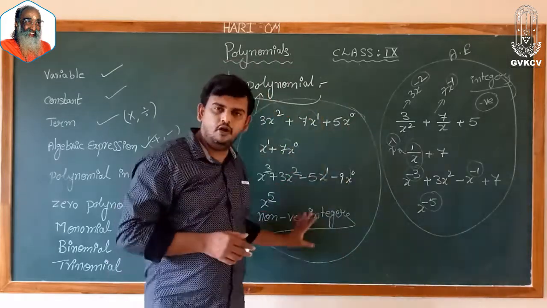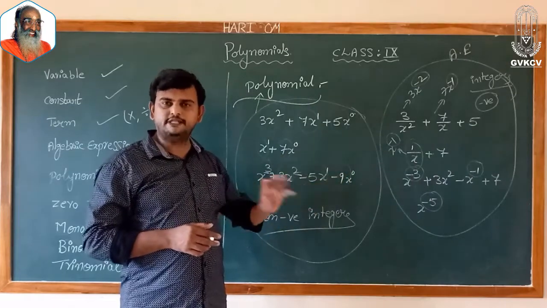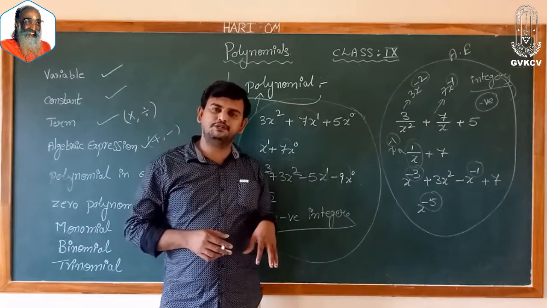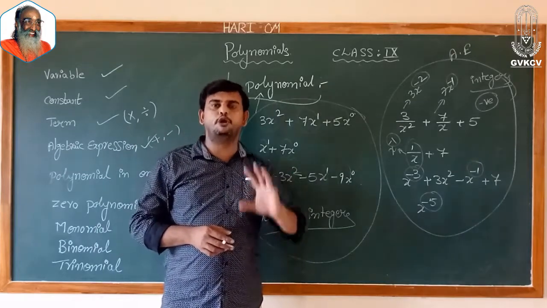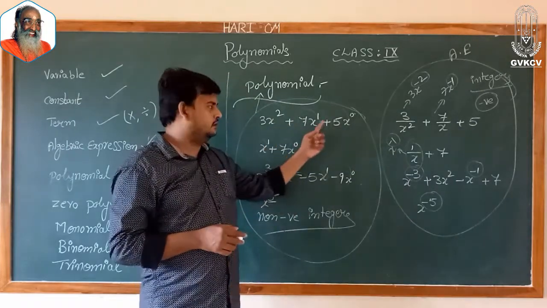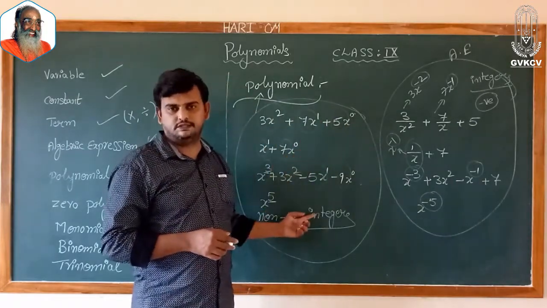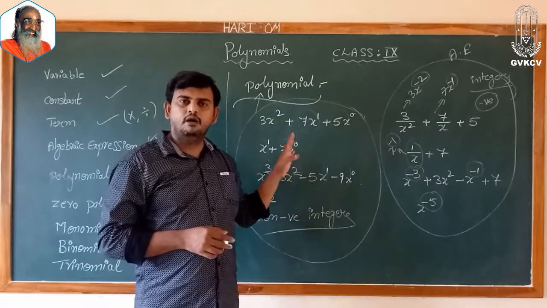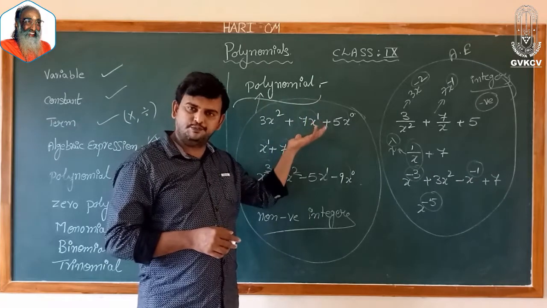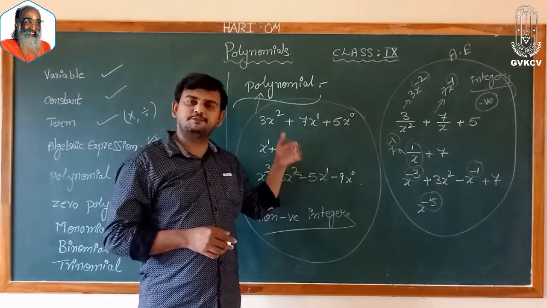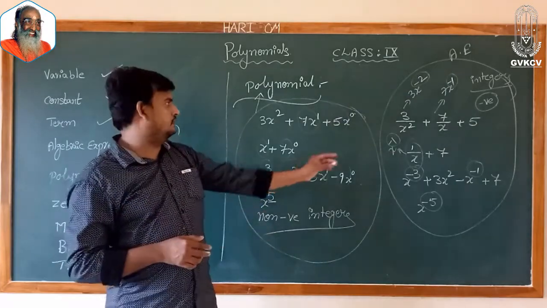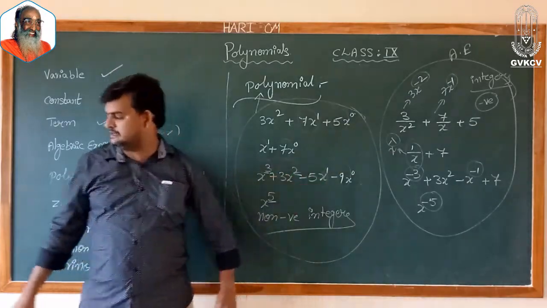So basically all these are algebraic expressions. Once it is an algebraic expression, then it comes to polynomial. How is it a polynomial? Depending on the variable powers. So, all polynomials are algebraic expressions, but all algebraic expressions are not polynomials. This is the concept about polynomials.